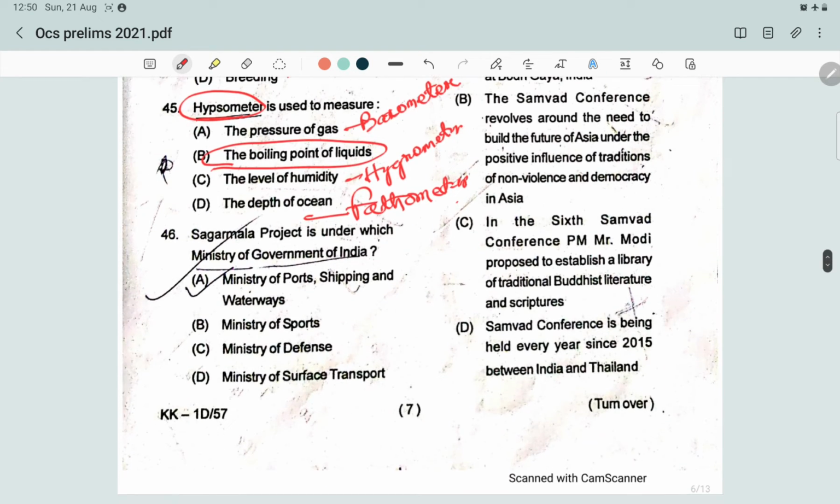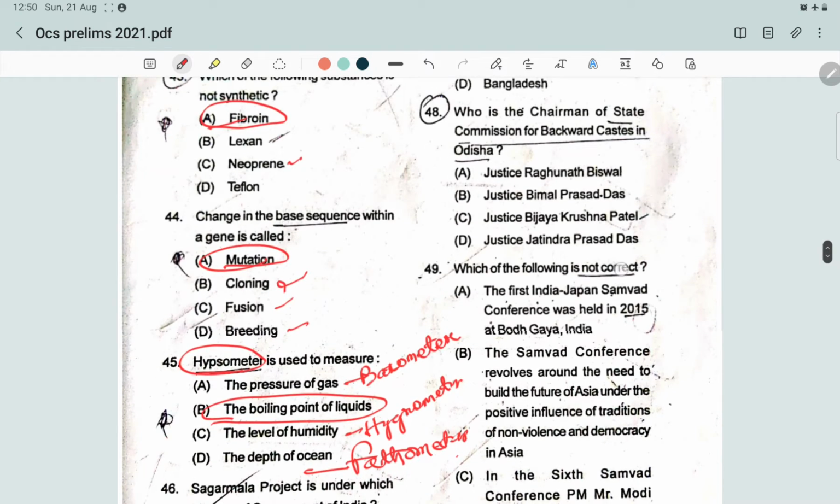Okay, next question. Sagarmala project is under which ministry of the government of India? And the answer is Ministry of Ports, Shipping and Waterways. It is a flagship program of the ministry to promote port-led development in the country through harnessing India's long coastline. The answer will be A, that is Ministry of Ports, Shipping and Waterways.